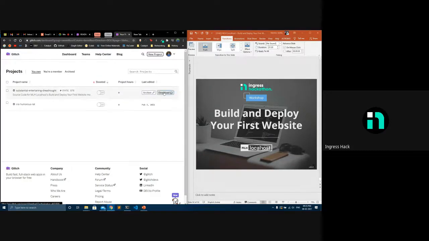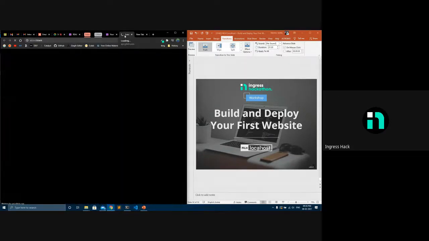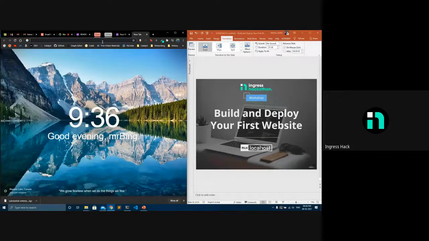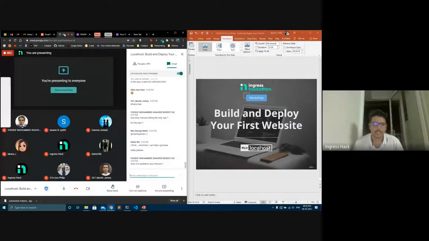Yeah, download. You can download it as a zip file, extract it, and then add it to your Git repository. In Git, you make a new repository and use upload files to add it there. Live update as in?